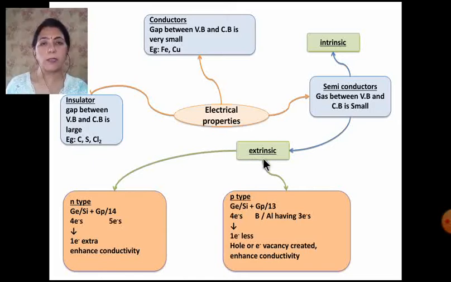While discussing the extrinsic semiconductors, I told you that you can add impurities, do the doping, to increase the conductivity of the semiconductors so that we can use them in our daily life. So we add impurities. If we add an electron rich impurity, we get n-type semiconductors, and if we add an electron deficit impurity, we get p-type semiconductors.